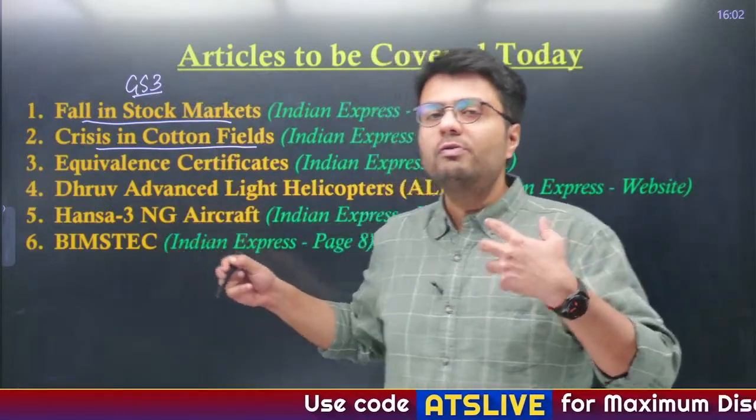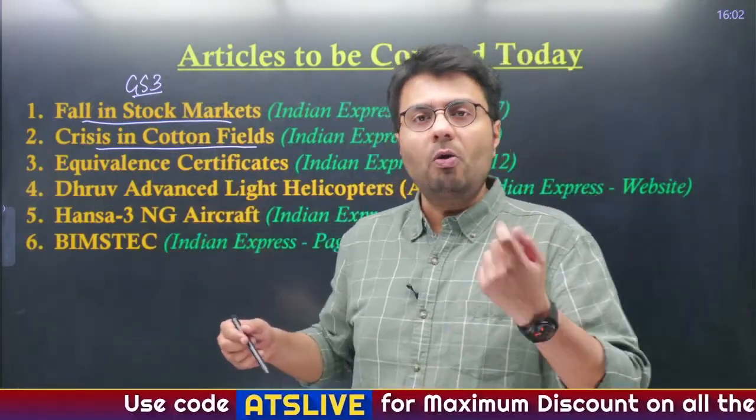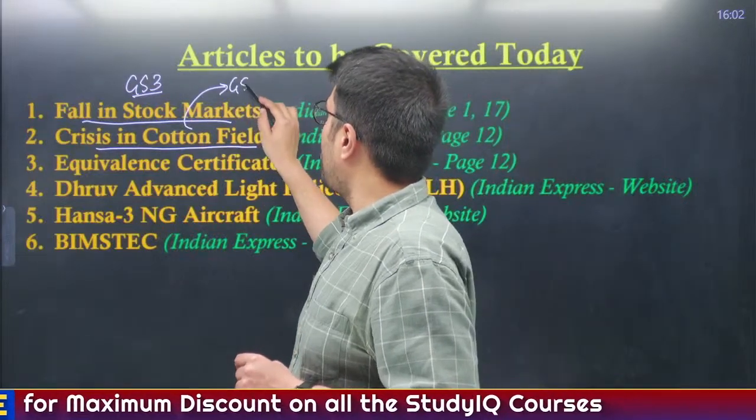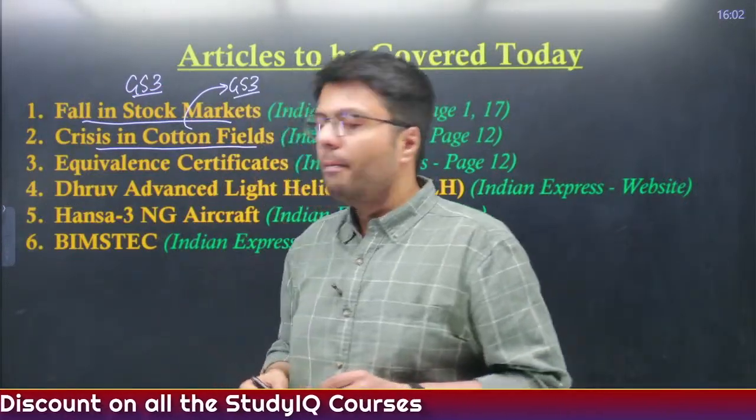Cotton is one of the most important cash crops in India, also known as white gold. Therefore, this is a major crop, and also relevant from the GS paper 3 perspective.